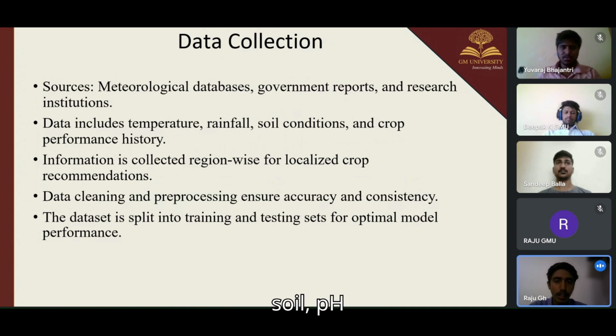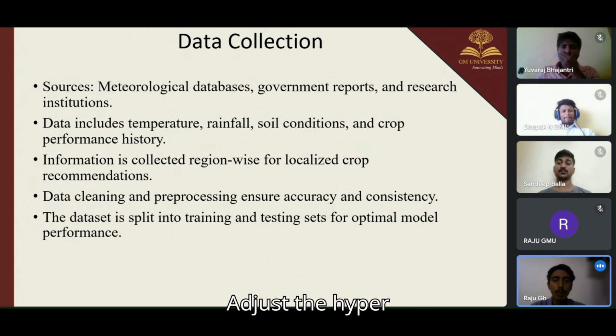Next we move on to the climate or data collection. The definition of data collection is the process of gathering the relevant information for training the decision tree to predict the best crop based on the climate conditions. What are the key data parameters? Soil pH value determines the soil acidity or alkalinity affecting the crop growth, and temperature, as different crops thrive in different temperature ranges.